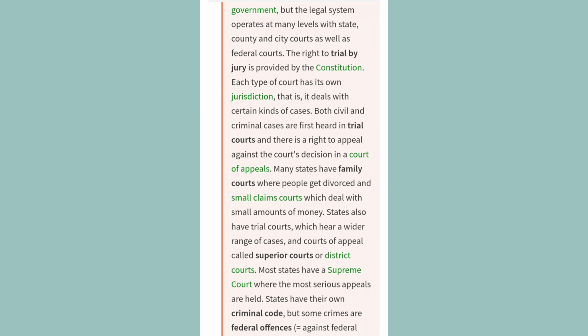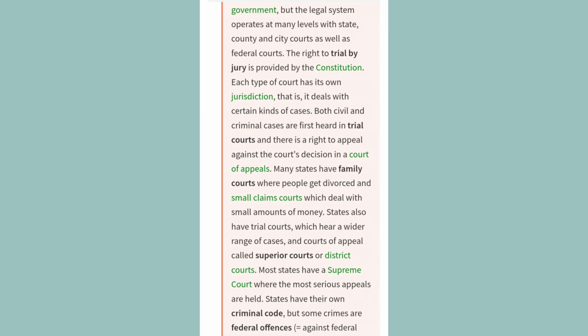Both civil and criminal cases are first heard in trial courts, and there is a right to appeal against the court's decision in a court of appeals. Many states have family courts where people get divorced, and small claims courts which deal with small amounts of money. States also have trial courts, which hear a wider range of cases, and courts of appeal called superior courts or district courts. Most states have a Supreme Court where the most serious appeals are held.